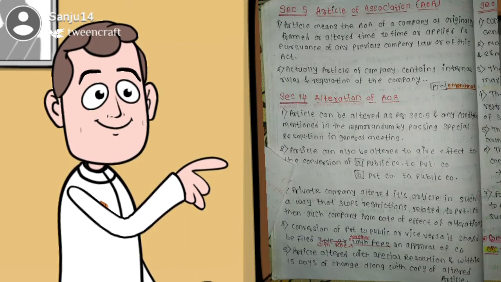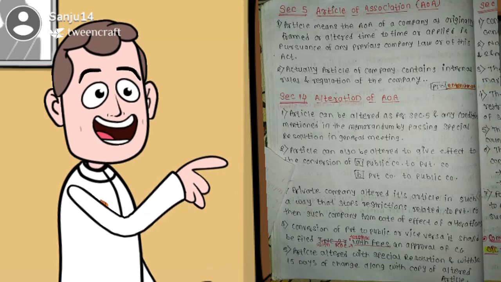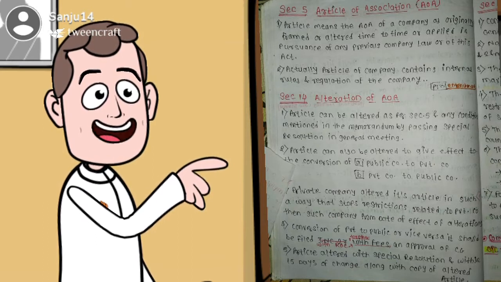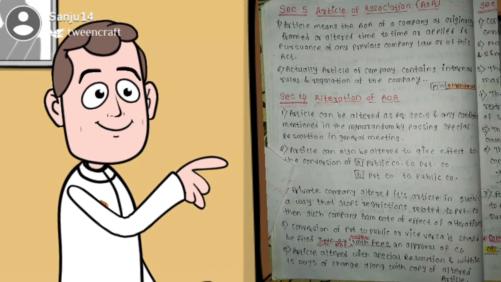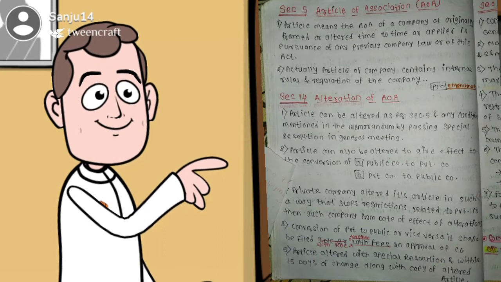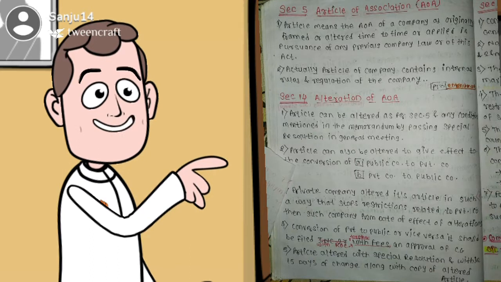Then second, articles can also be altered to give effect to the conversion of a public company into private or a private company into public. Then third, if a private company alters its articles in such a way that it stops the restrictions related to a private company, then such a company becomes public from the date of effect of the alteration. And fourth, conversion of private to public or vice versa should be filed with ROC together with fees and approval of CG. And fifth, last, articles are altered with a special resolution, and within 15 days of the change, filed along with a copy of the altered articles.